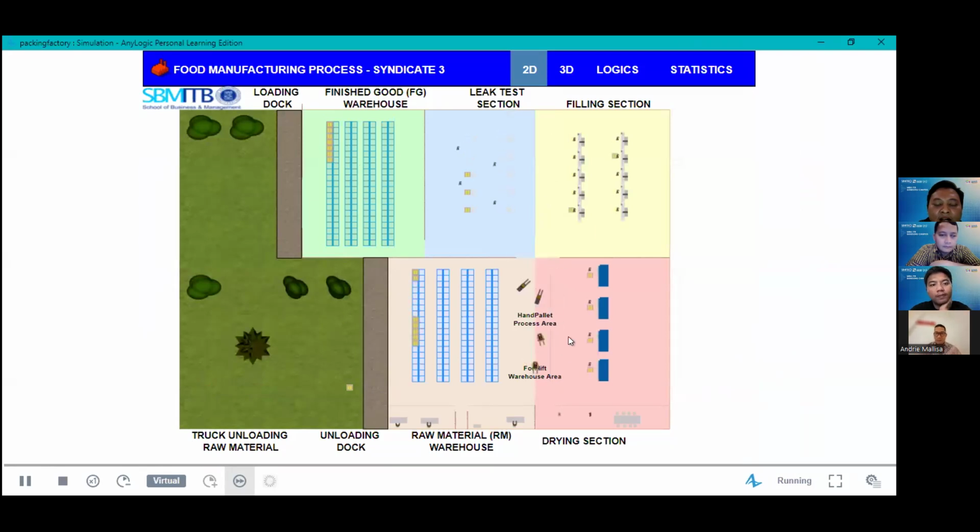In the existing condition, we can see all the manufacturing processes: a truck unloading raw material, the unloading dock, raw material, and so on. This is the visualization. This one is the 3D visualization.